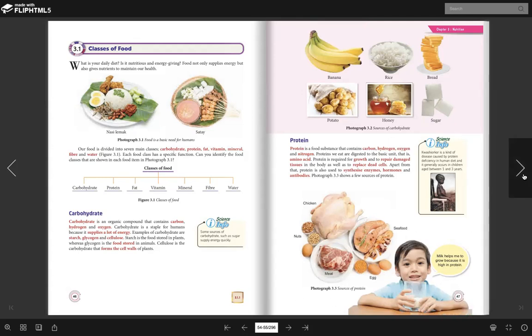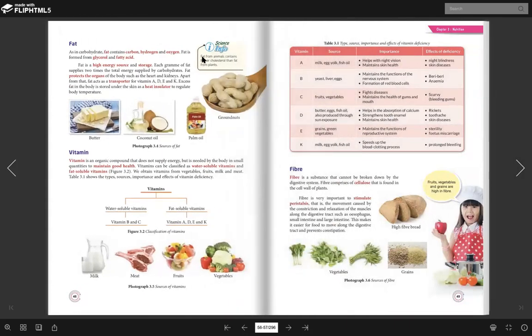Okay, so let's go. We are done with protein. Now we go for fat. So tengok fat ni. Okay, the elements that are contained in fat are 3 only, which are carbon, hydrogen, and oxygen. CHO. Sama macam carbohydrate if you notice. That's why the function of fat is quite the same as carbohydrate, which is it gives high energy. So if you eat carbohydrate, you gain energy. If you eat fat, you also gain energy. Why? Because they have the same elements, CHO, carbon, hydrogen, and oxygen.